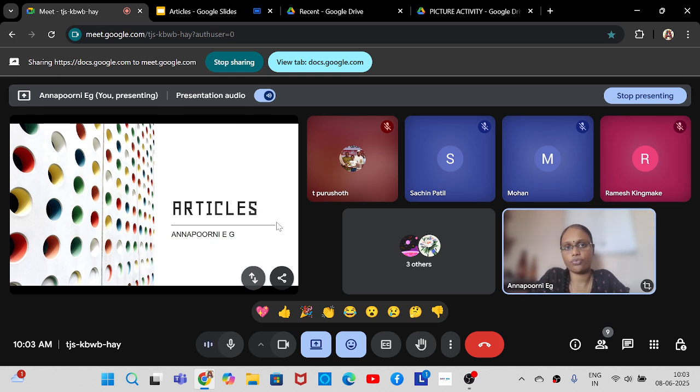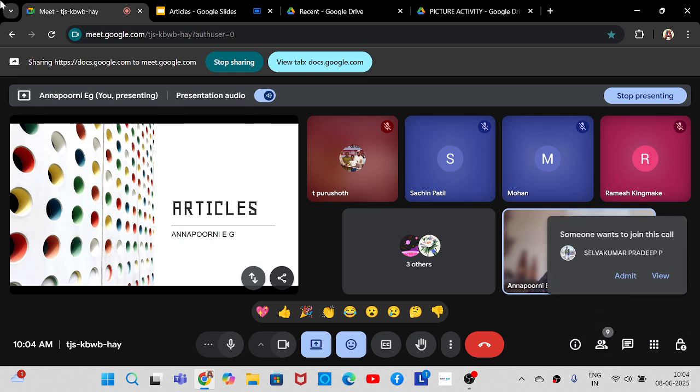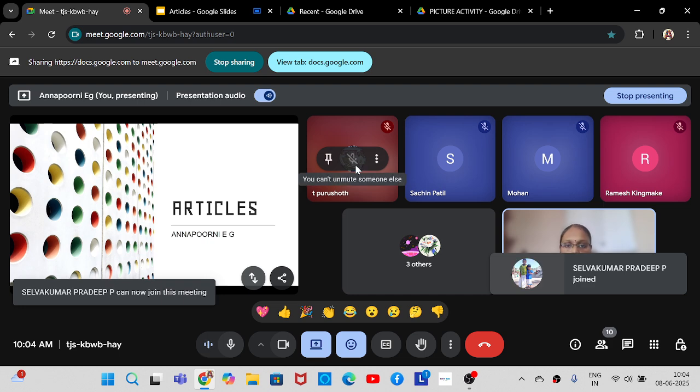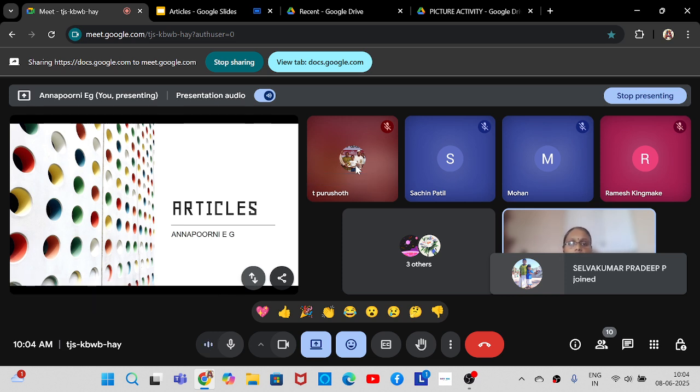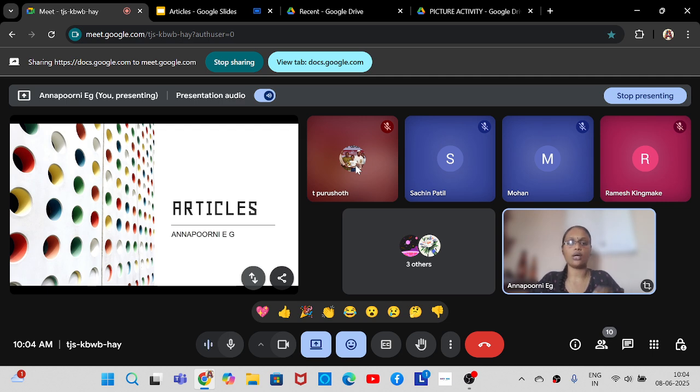So what are articles? This is the first question that we have to answer. Articles are very short words, very tiny words that we use before a noun in a sentence. Nouns can come in two positions in a sentence: a noun can come either as a subject or as an object. So an article is a very short word that comes before a subject or an object, before the nouns in a sentence.